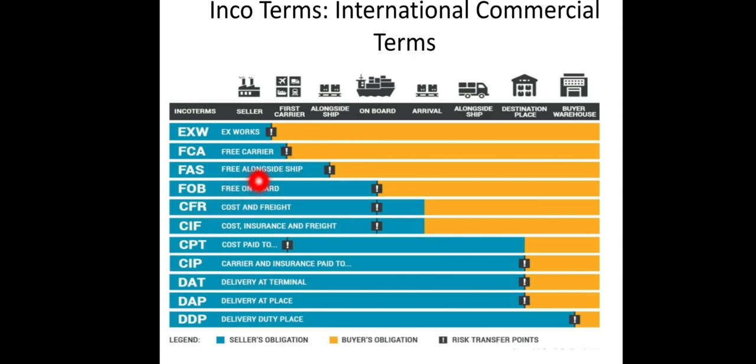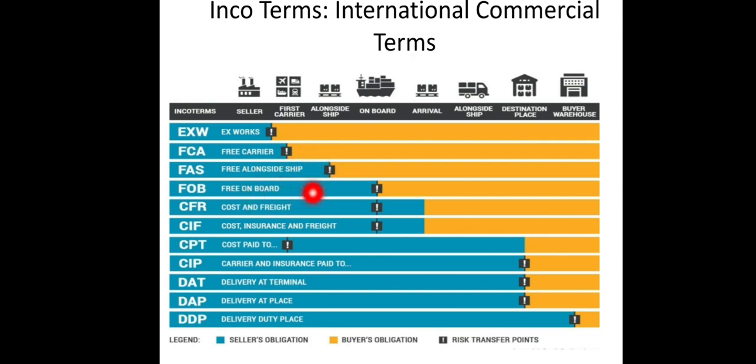Now, Free Alongside Ship means the exporter's responsibility is to deliver the goods at the shipping port. That is, he has to not only transport it, but also unload the goods at the shipping port, and all the customs clearance has to be made. He doesn't have to load it on the ship. He has to just deliver the goods at the port and clear the customs, only that much. If he does that much, his work is finished.